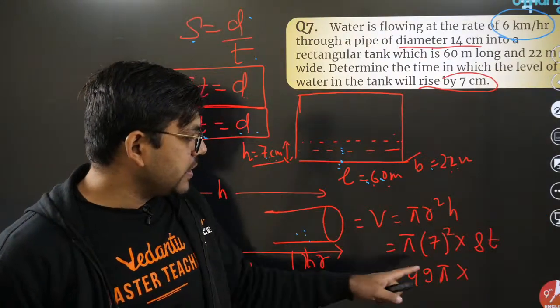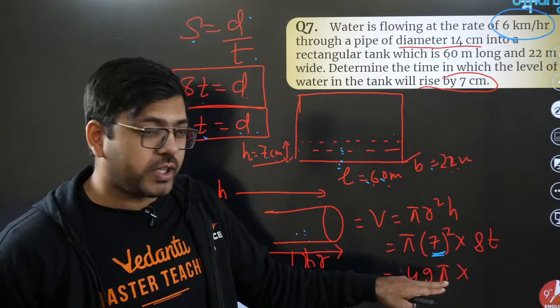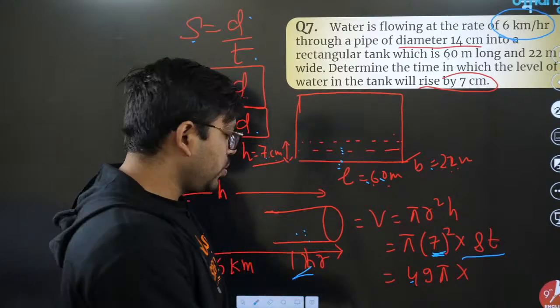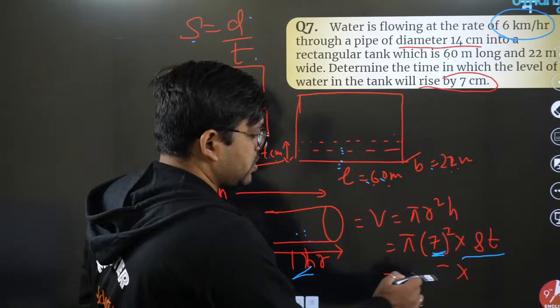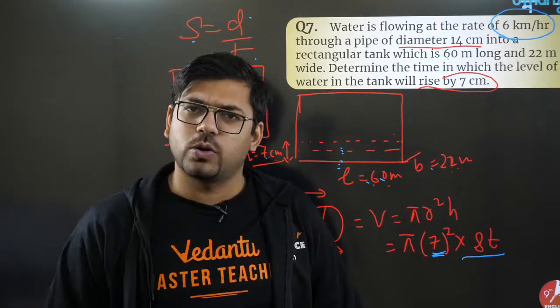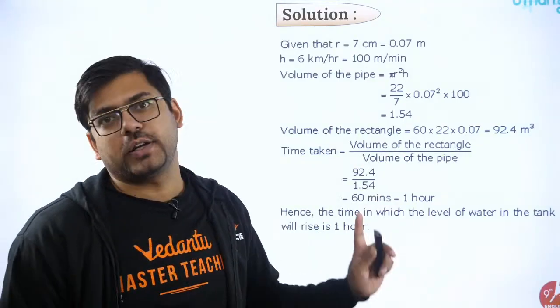So Tarun is asking 49 pi. Beta, because of 7 square. 7 square is 49, na? So 49 pi into this distance into t. So you can just ignore it, because this does not hold any relevance here. ठीक है? तो that is how we solved it. We got the answer 1 hour.